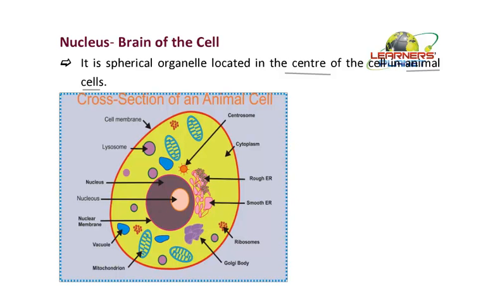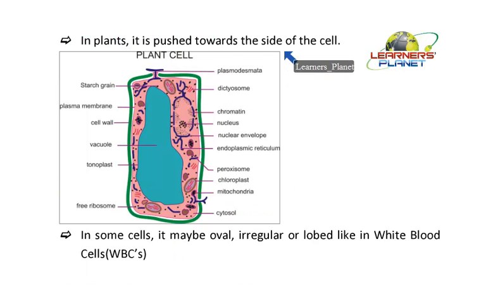In the case of plant cells, the nucleus is not centrally located. It is pushed towards the side. You can see this mass here, this particular structure. This is the nucleus. So, can you think why we are using the term pushed here? We are saying in plants it is pushed towards the side of the cell. We are not saying it is located. It is pushed. That means what?